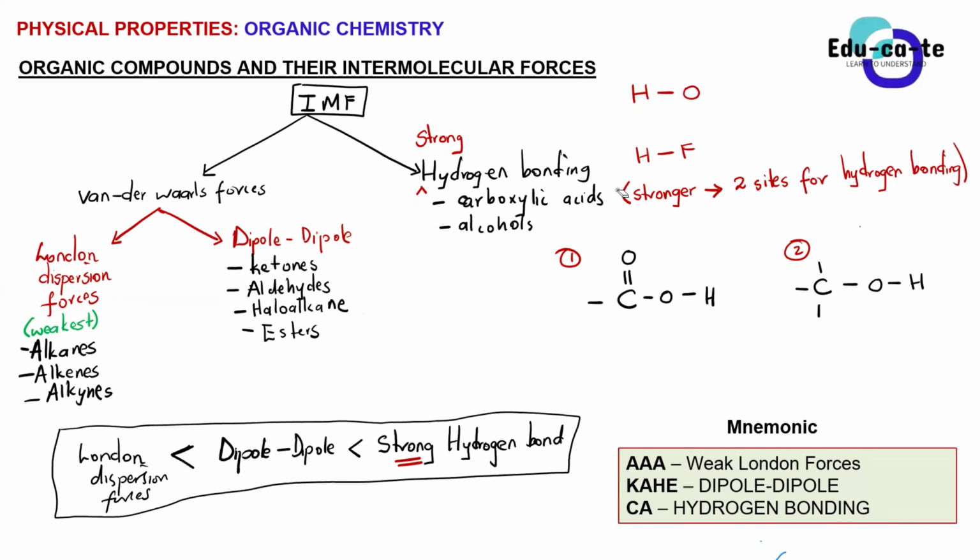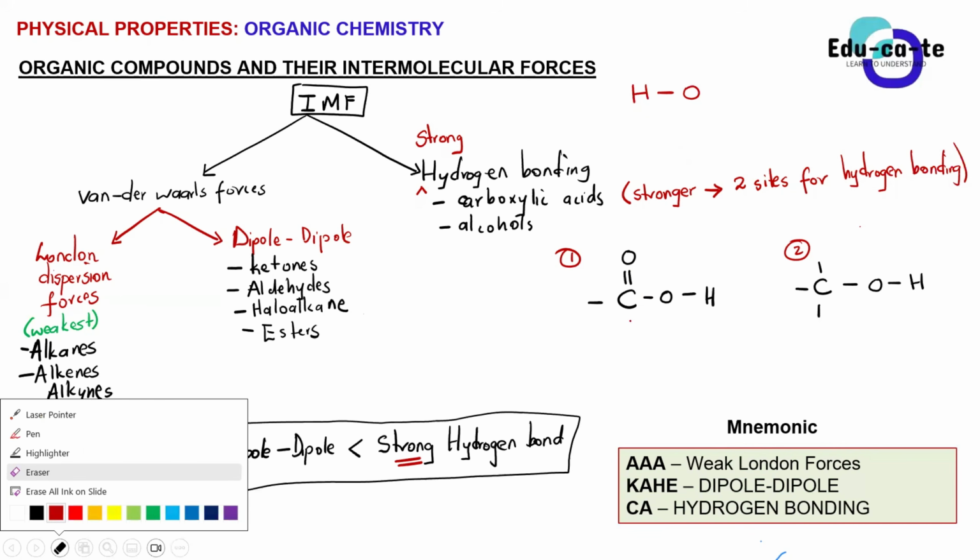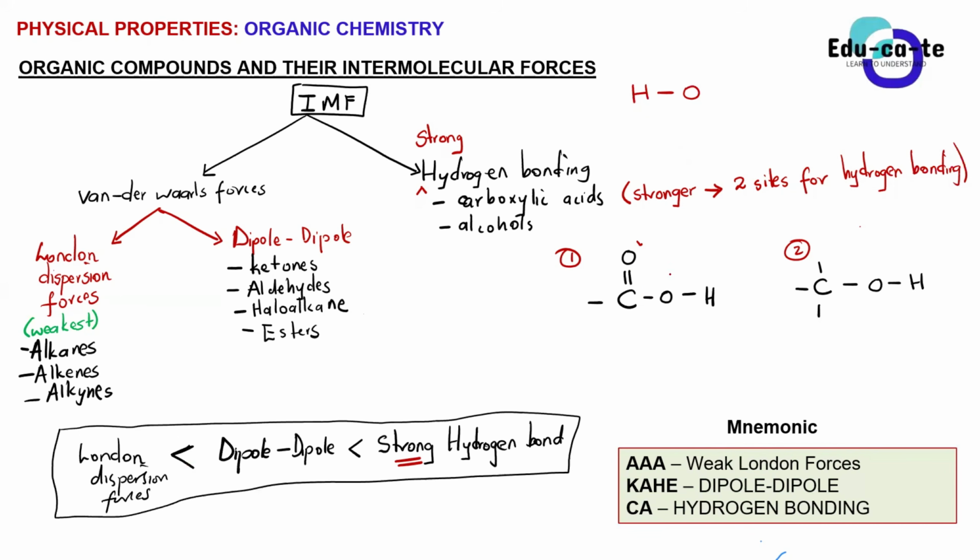So here in a carboxylic acid, the carboxyl group has got two oxygens. There is one, there is two. So it means that there are two sides for hydrogen bonding to occur, because remember guys that the hydrogen bonding occurs on these oxygens. But in an alcohol, you guys notice that we only have got one oxygen, because remember the hydroxyl group only has got one oxygen.